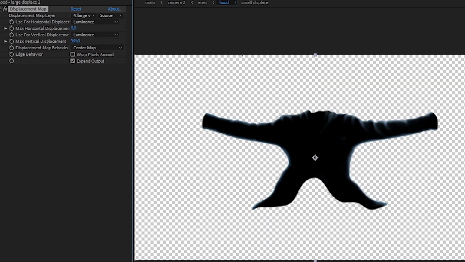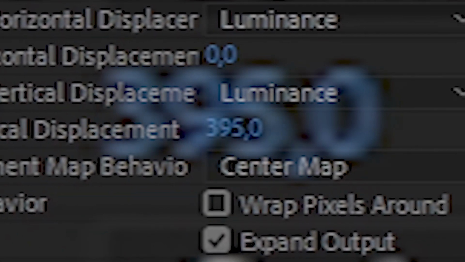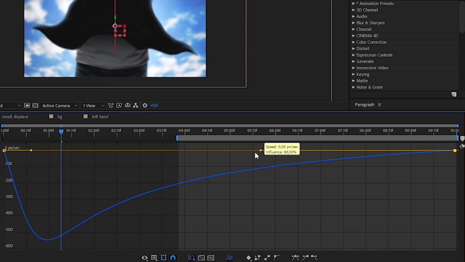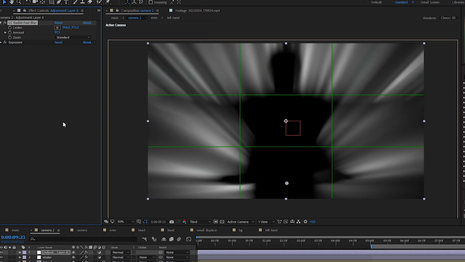Now, after that, I made the wind on the cloth with a big displacement map. Then I used some puppet to animate the hands, make everything 3D, the camera movement, some light rays to make everything look a little bit nicer, and there's one more raw clip finished.